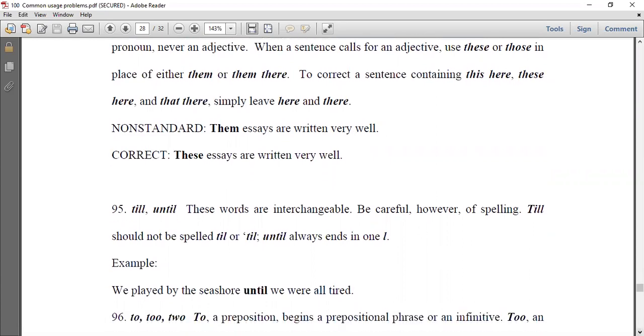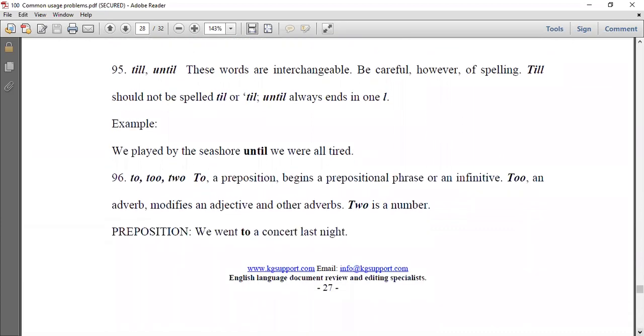These essays. Till and until, they are interchangeable. They give the same meaning. They can be used instead of one another, instead of each other. Be careful of the spelling. The short word has double L. The long word has single L. Okay.